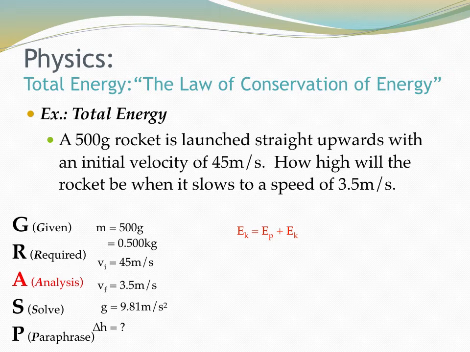So we know that as the rocket goes up into the air, that potential energy is growing. At the same time, we know that the kinetic energy is dissipating. It's getting smaller, and it's slowing down. Okay, so we know that because of the law of conservation of energy, everything on the left-hand side, the sum of that, will be equal to the sum of the stuff on the right-hand side. So now with this equation, we can just plug our numbers in here.